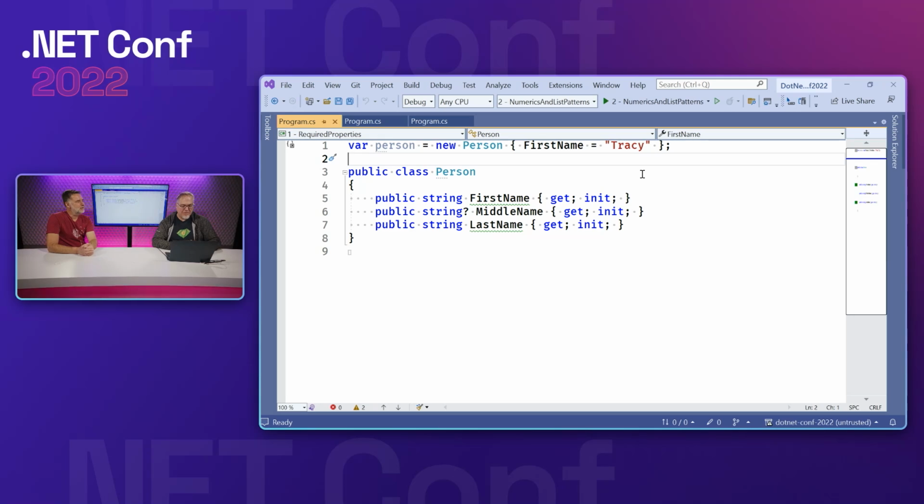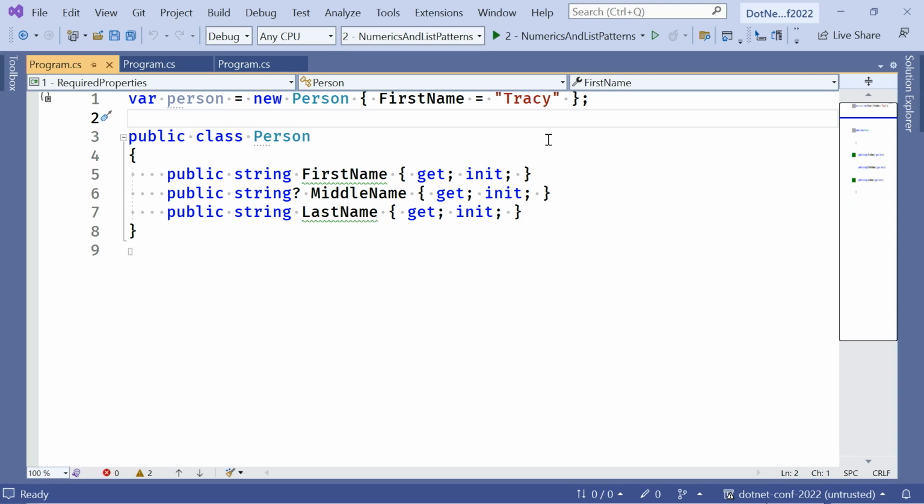Excellent. So first up, it's tradition that Mads and I in our demos start with a very simple person demo where we have a person class. Now, what's cool about this is that we're using some new features that we've introduced over previous releases. We're using a nullable string there with a question mark, using init-only properties. But there's kind of a downside to this as well.